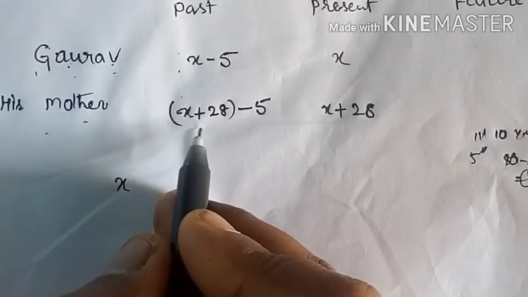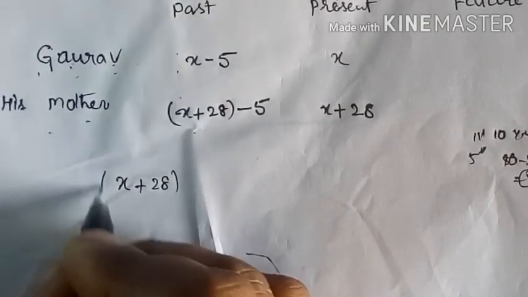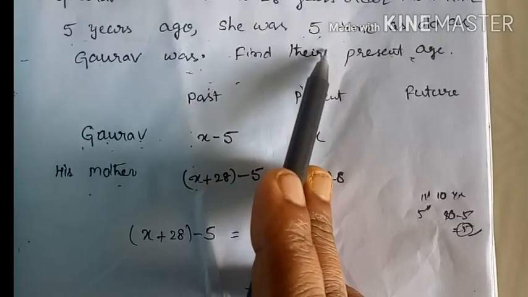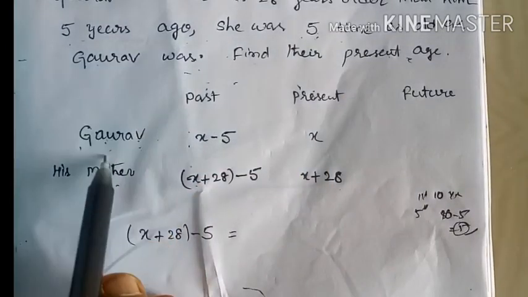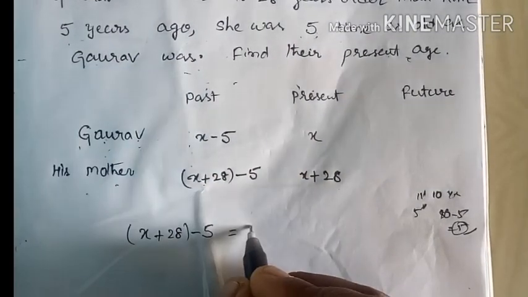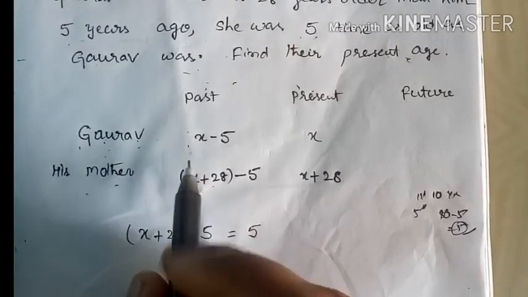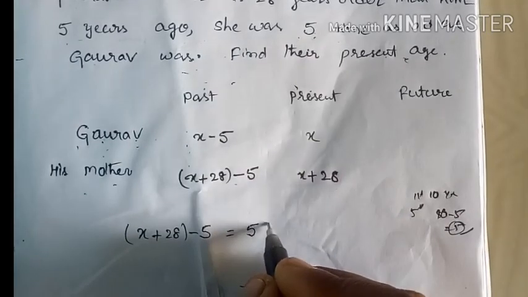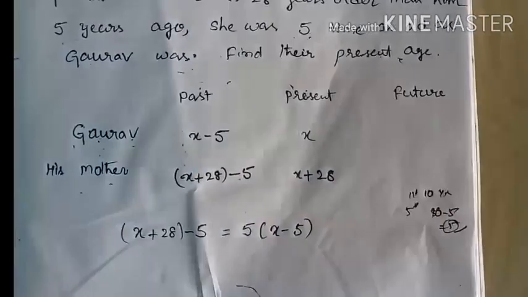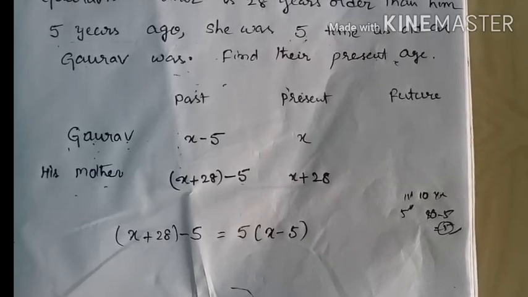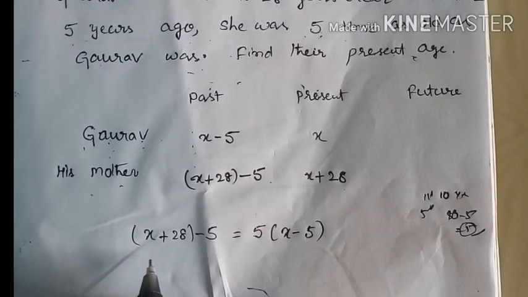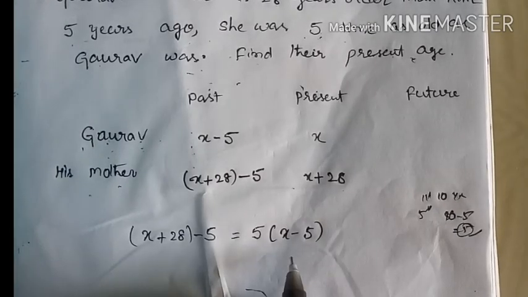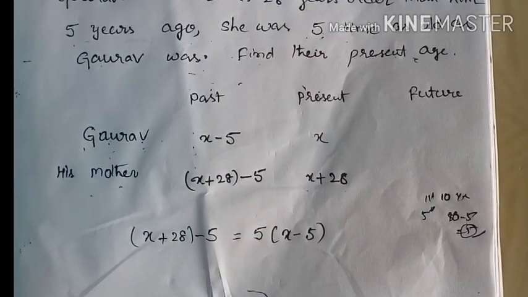X plus 28 minus 5, which is equal to 5 times Gaurav's age 5 years before, which is X minus 5. In this way we form the equation, the shortest way to express the given statement.